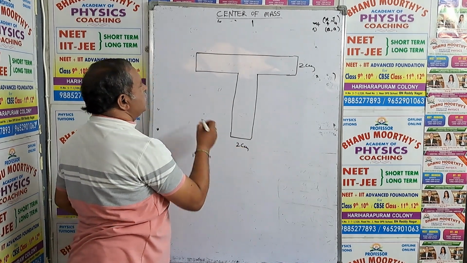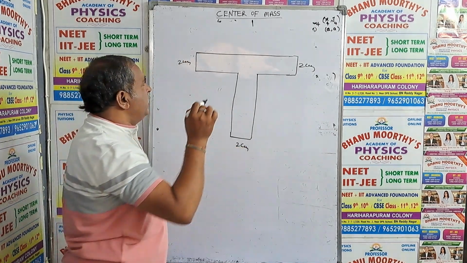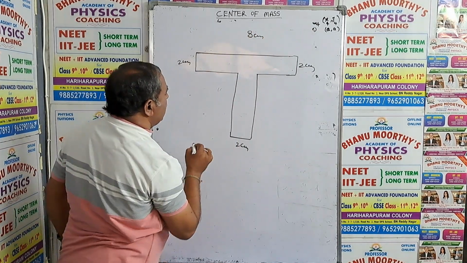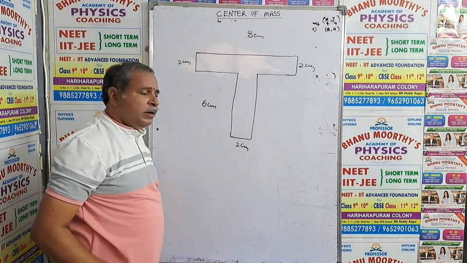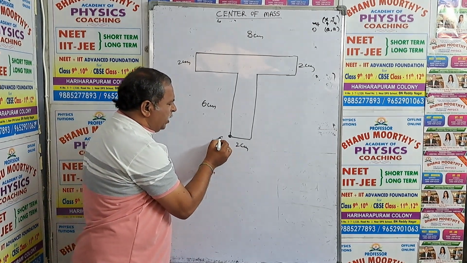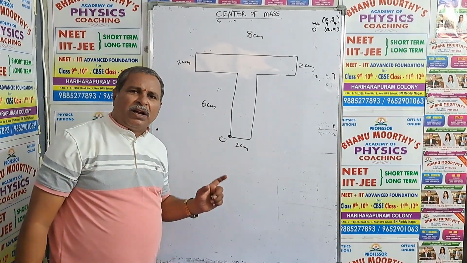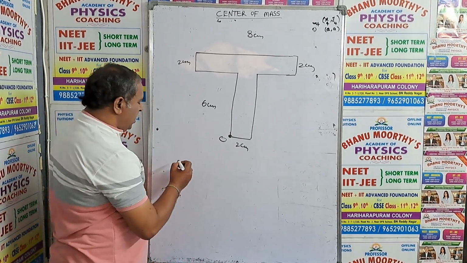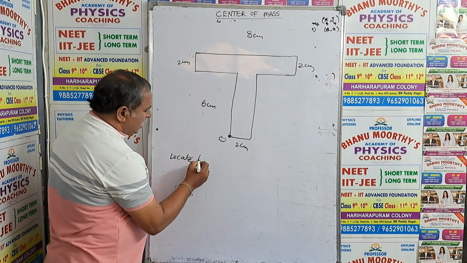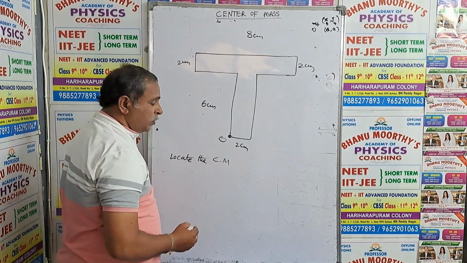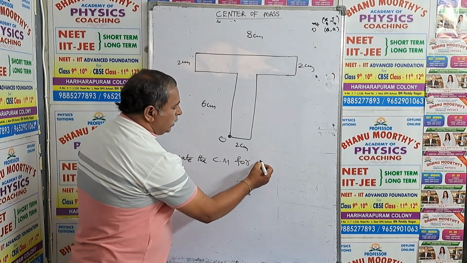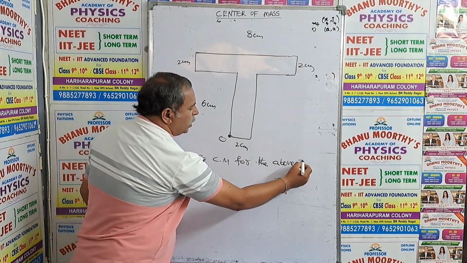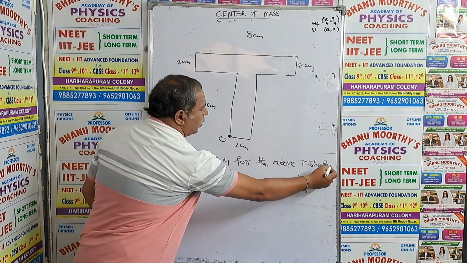So 2 centimeters, dimensions are given there, and it is 8 centimeters given, and this is 6 centimeters given. This is a point. My dear students, locate the center of mass for this T-shaped object. Locate the center of mass for the above T-shaped object.